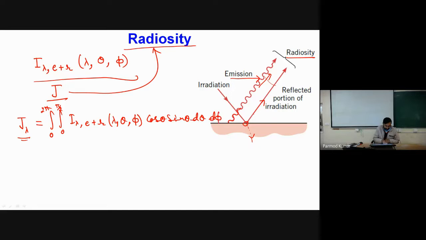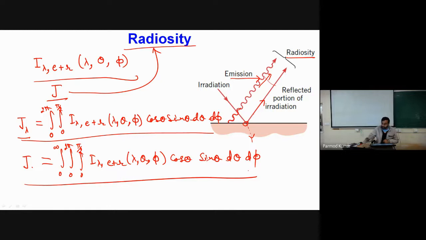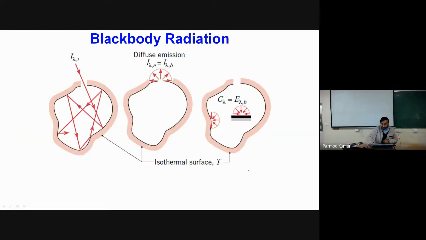So this is the spectral radiosity, and if we have to find the total radiosity J, that will be integration 0 to infinity, integration 0 to 2 pi, integration 0 to pi by 2, I lambda e plus r of lambda, theta, phi and cos theta sin theta d theta and d phi. So this is the total amount of radiosity which we have associated.